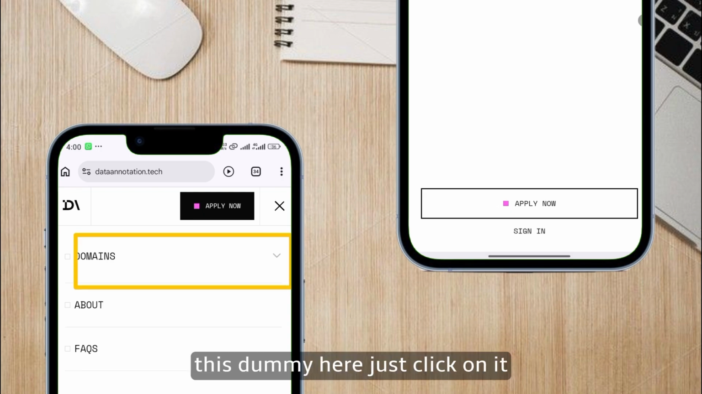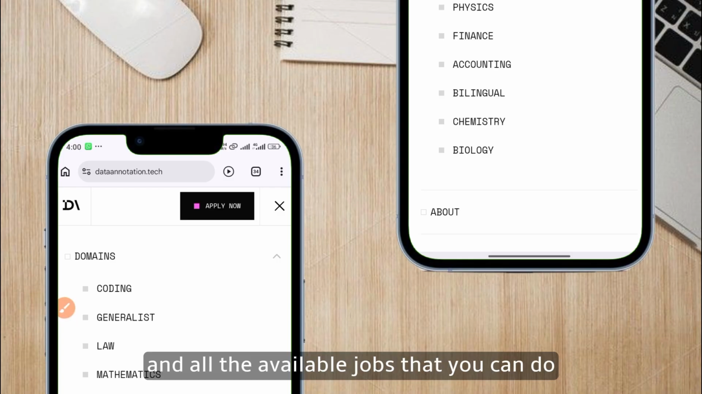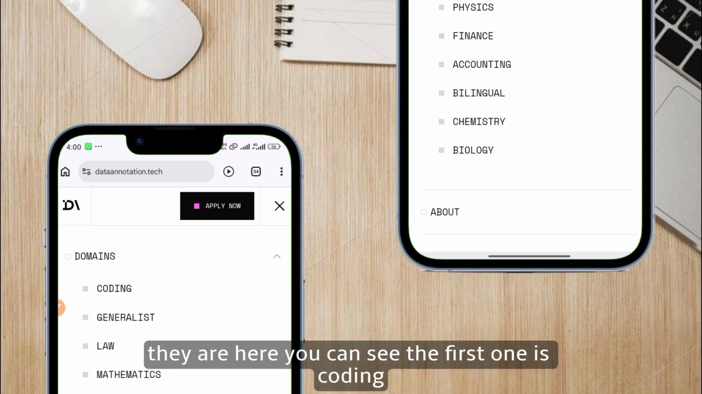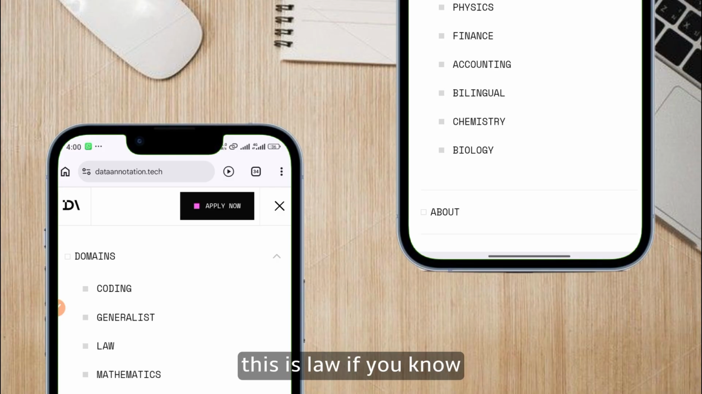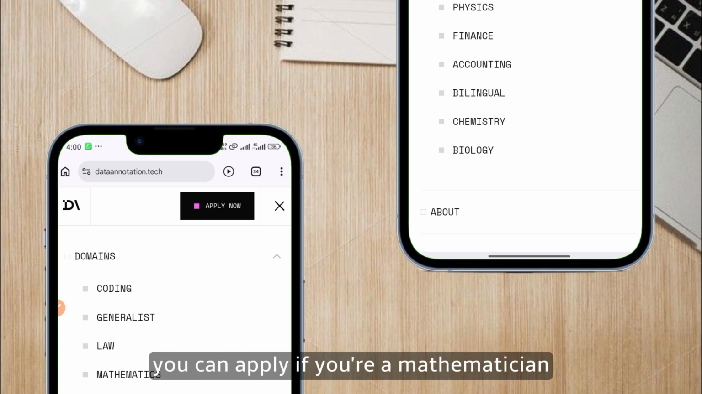This domain here, just click on it, and all the available jobs that you can do are here. You can see the first one is coding. You can apply if you know how to code. There's a generalist option, which will explain, but I will come back to that very soon. This is law. If you are a law student or you know anything about law, you can apply.